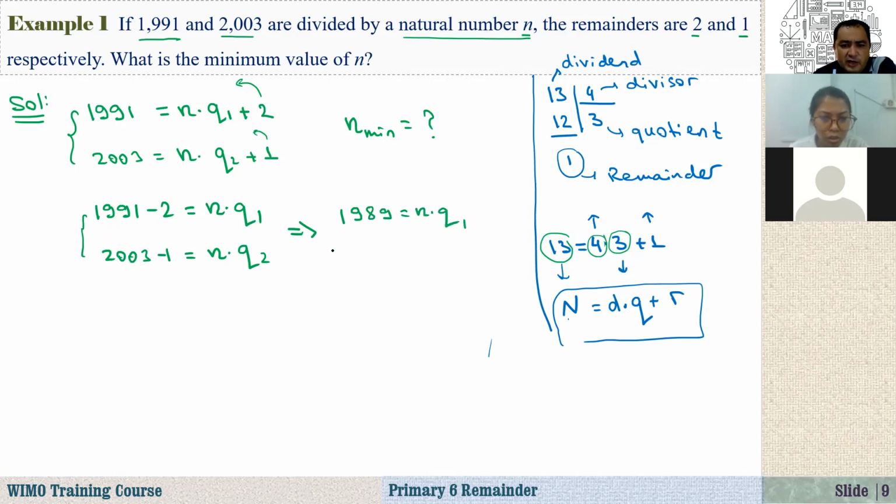And how about this one, 2002? So here we have 2002 equal to n times q2. So what are these?